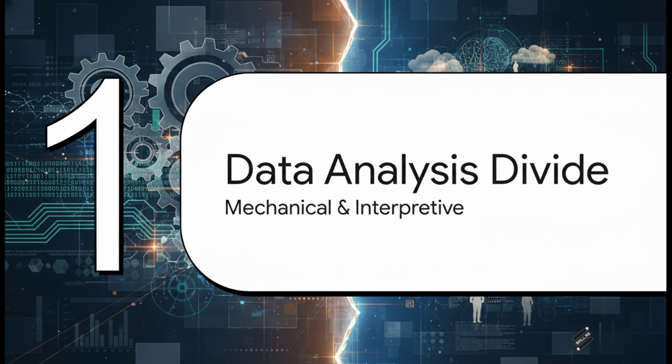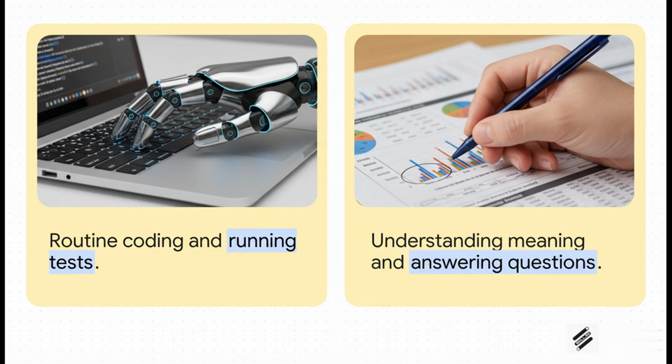All right, kicking things off with Section 1, the data analysis divide, separating the mechanical from the interpretive. So if you really think about it, all data analysis is split right down the middle. On the mechanical side, we have the routine, repetitive work. Writing the code, generating plots, organizing data. And honestly, AI is practically custom built for this. It's a powerhouse. But on the interpretive side, that's where you extract the actual meaning, validate the context, and verify your assumptions. And that part, that remains strictly 100% human territory.